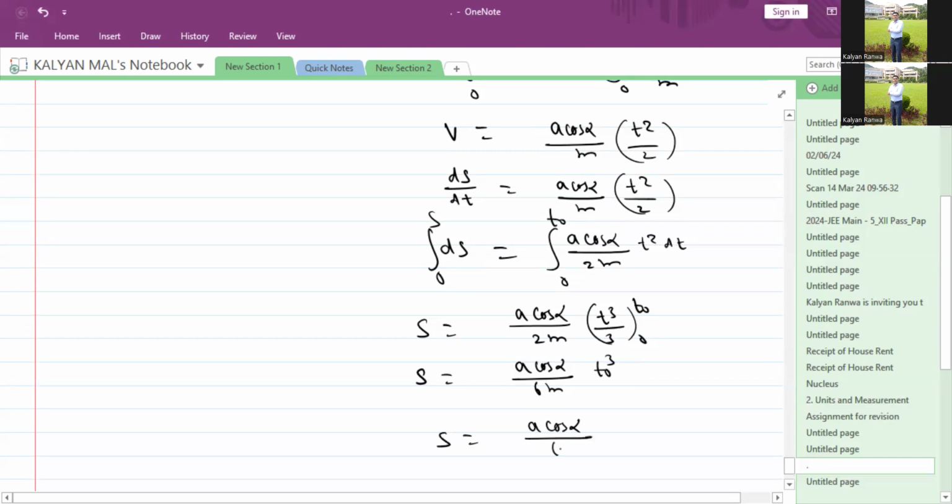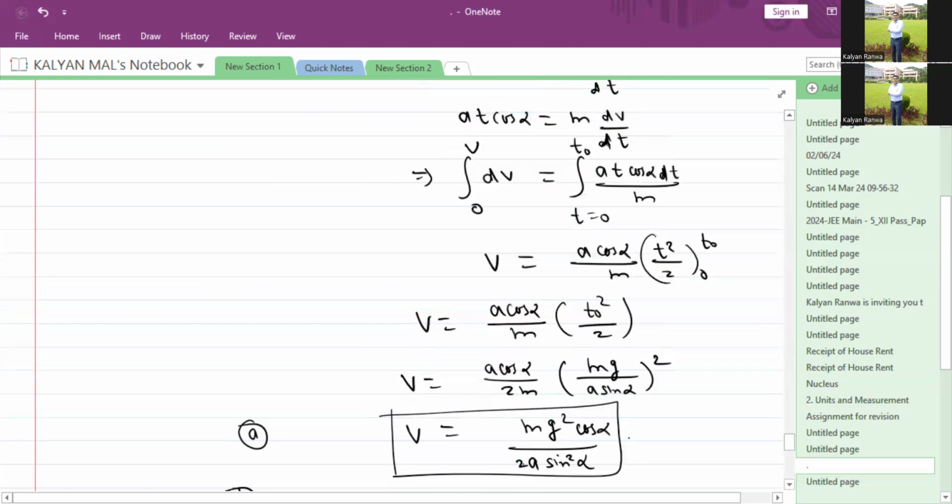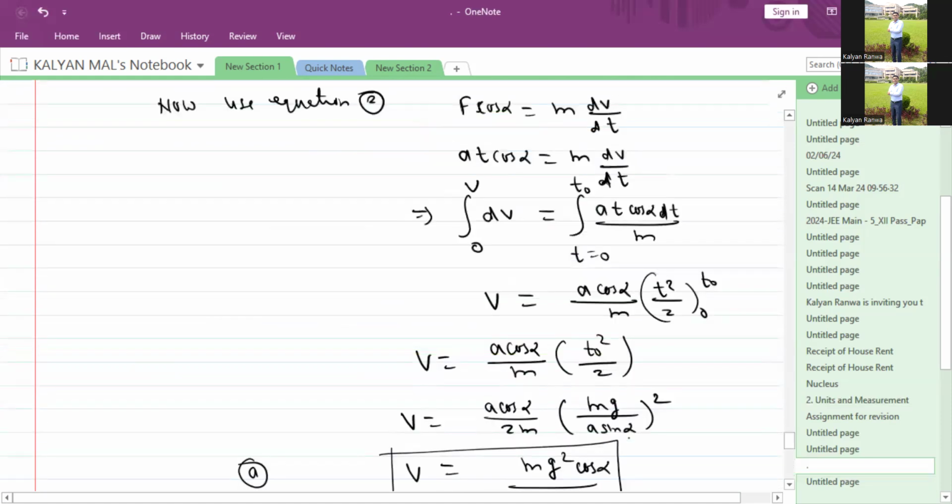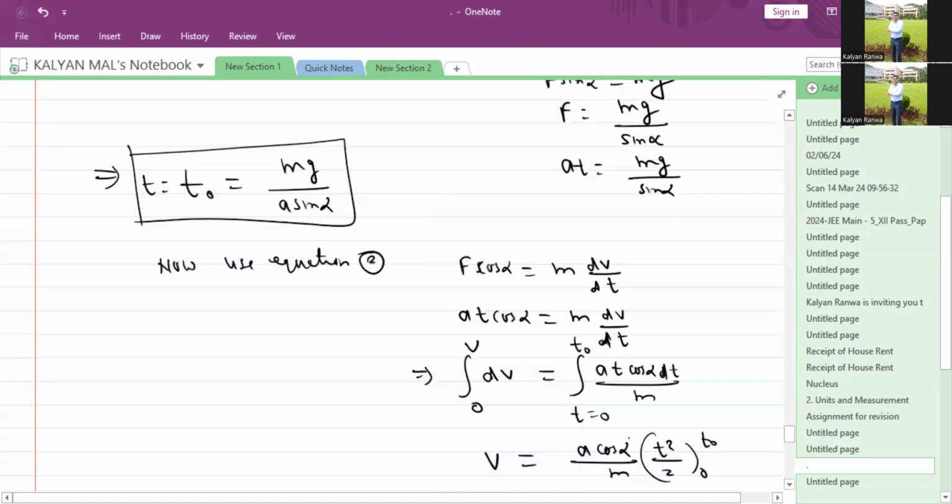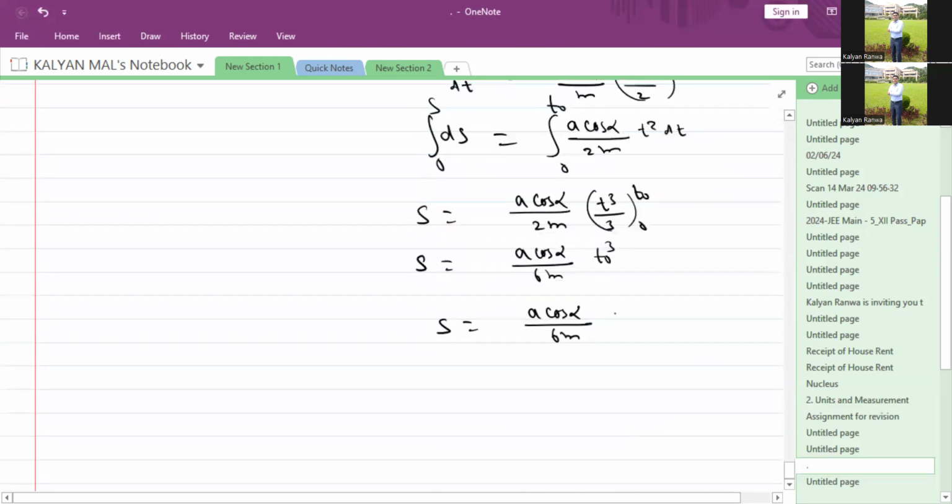a cos alpha upon 6m. Now substituting the value of t naught, which is mg upon a sin alpha.